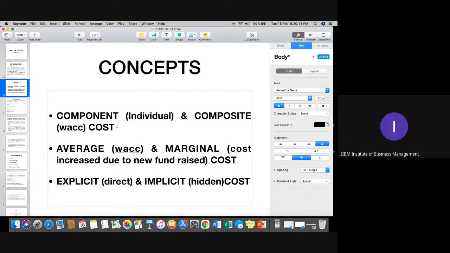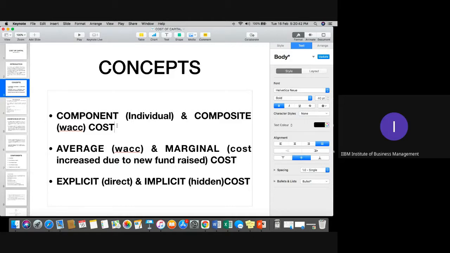See, for example, let us suppose you have started your own business, and in that business you have taken equity share capital from different investors. On equity share capital, let us suppose you are paying 7% dividend. Similarly, you took a loan from Punjab National Bank and you are paying an interest of 8% on that. For example, you also take preference share capital, on which you are paying a 5% rate of return.